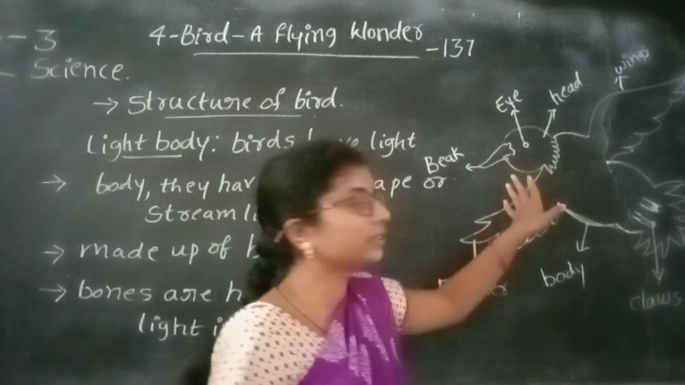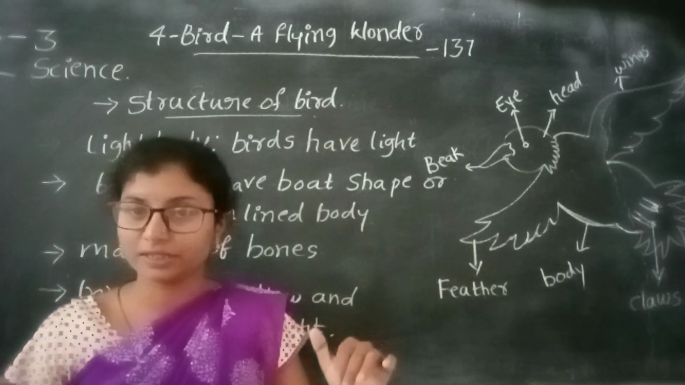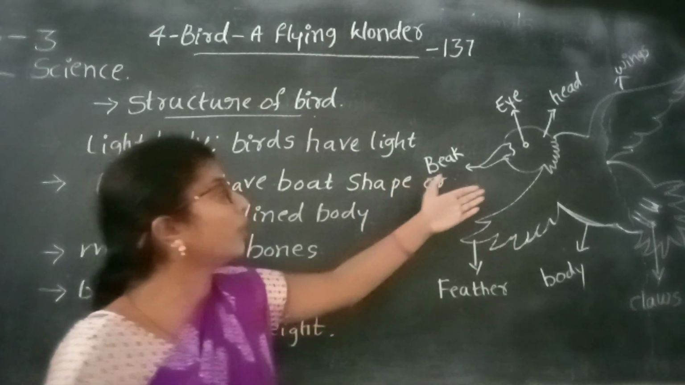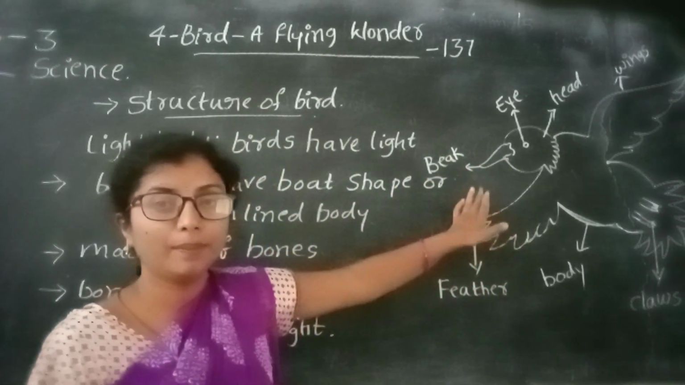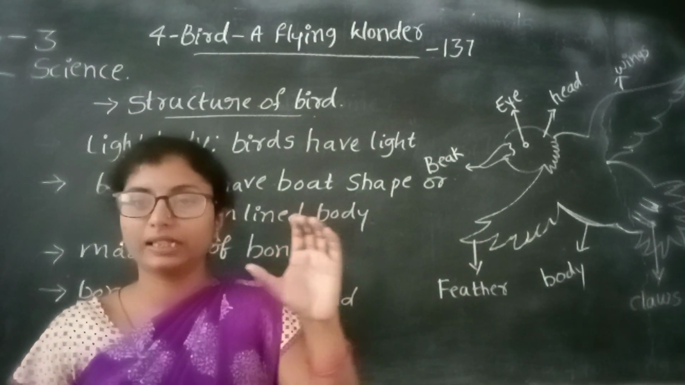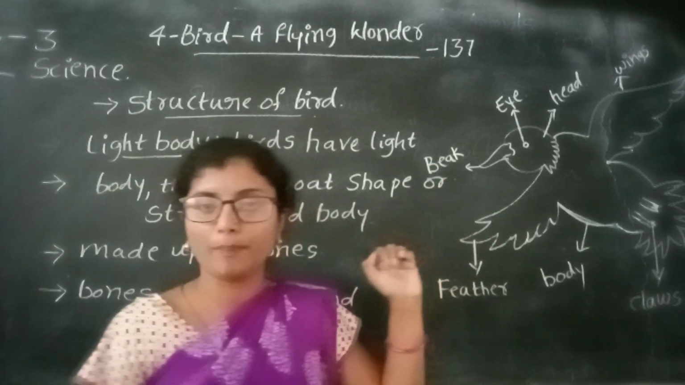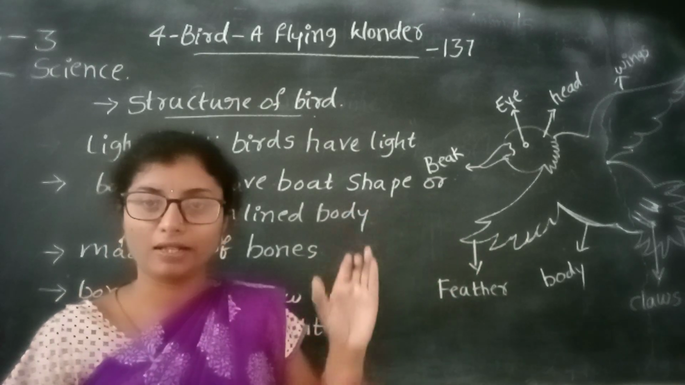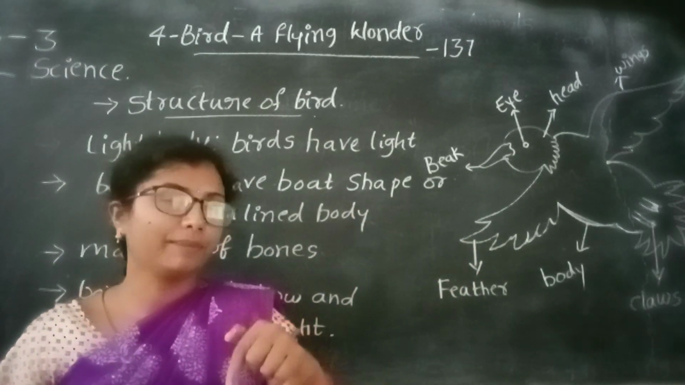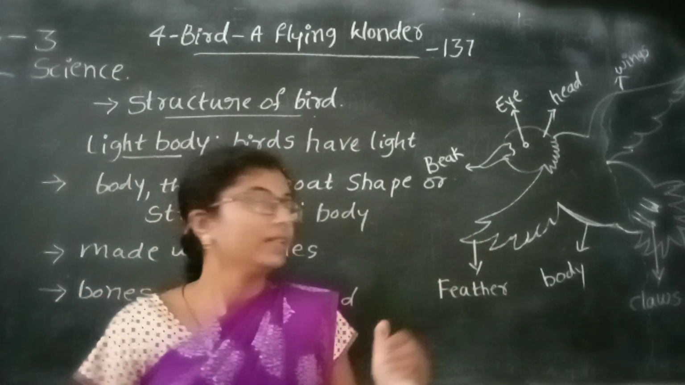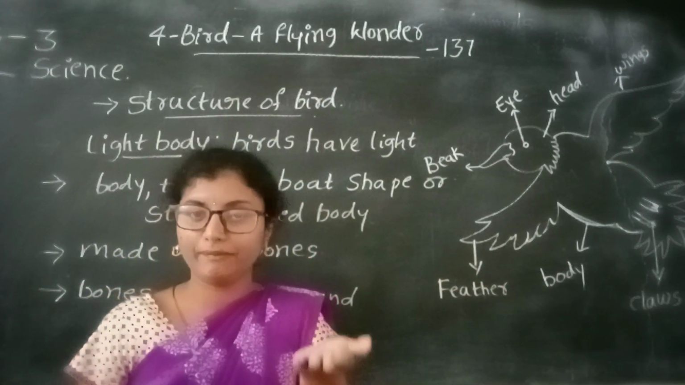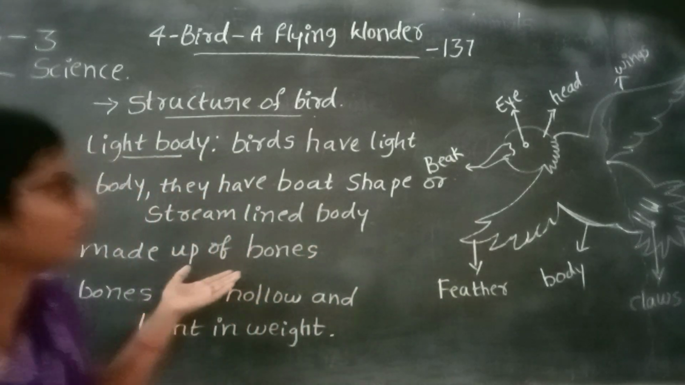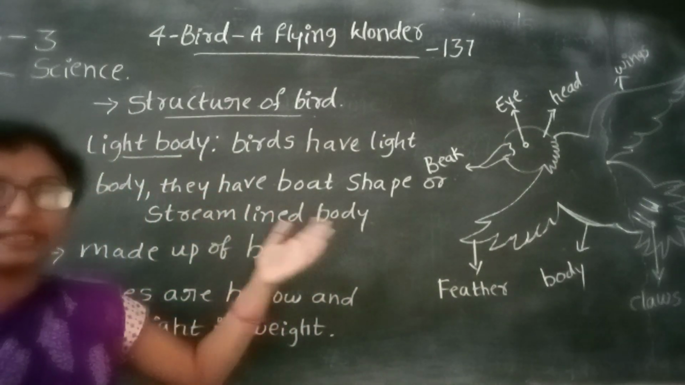The bird's body shape is a boat-shaped or streamlined structure. This body is made up of bones. These bones are hollow. Hollow means they are empty inside. These hollow bones make a bird's body very light in weight. For this purpose, birds fly easily in the air.